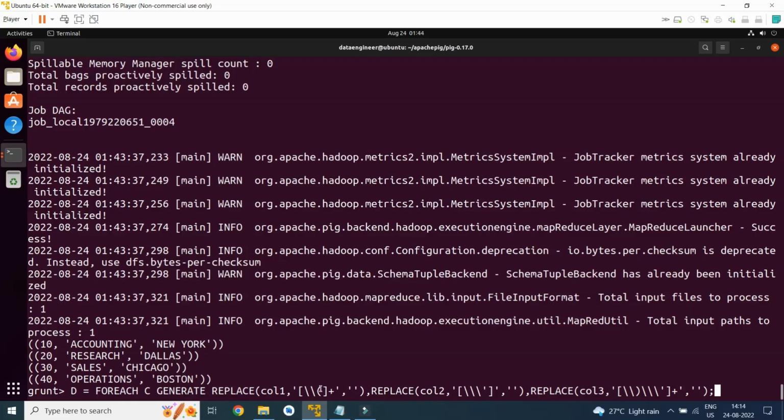We are going to remove the open curly bracket, and in column 3 we are going to remove the closed curly bracket, and for column 2 we will be replacing single quotes.